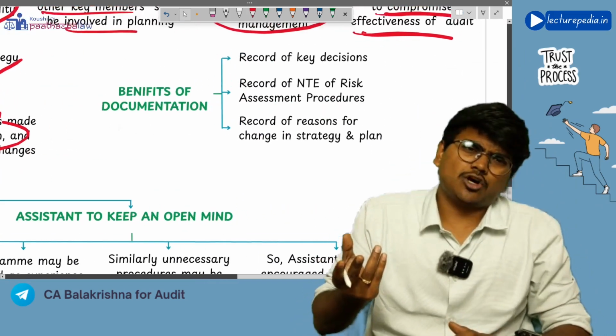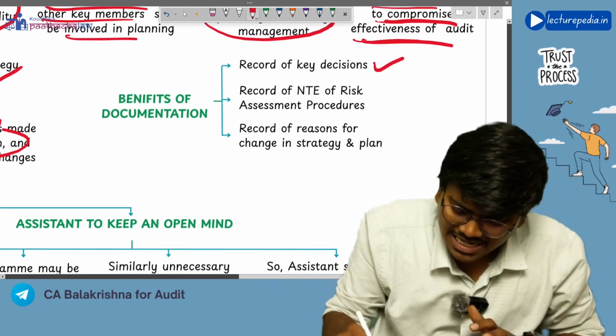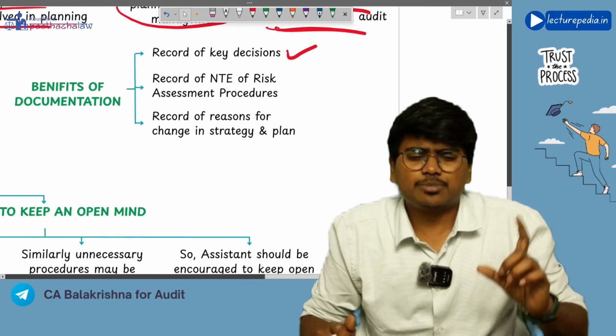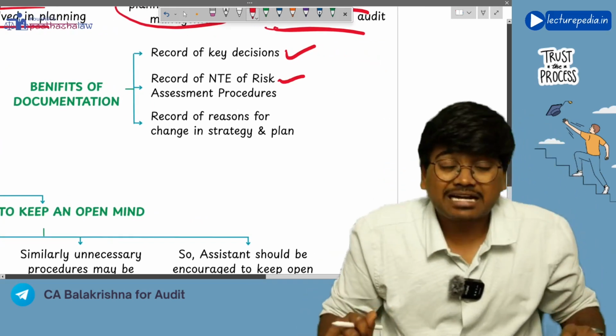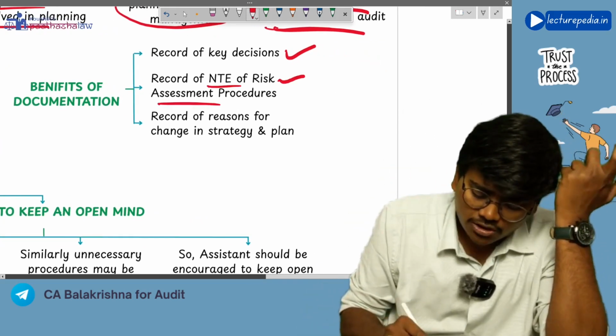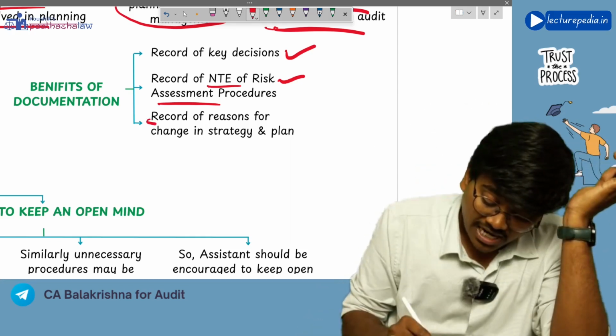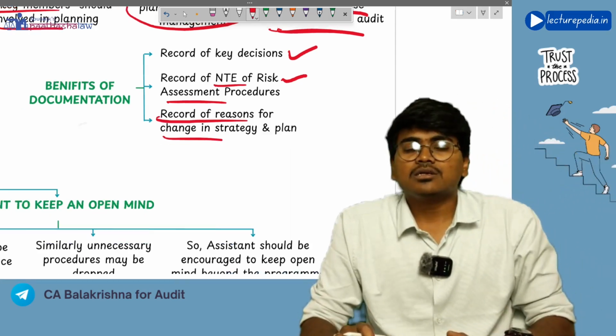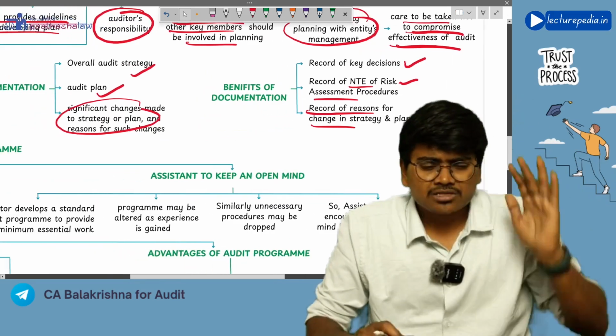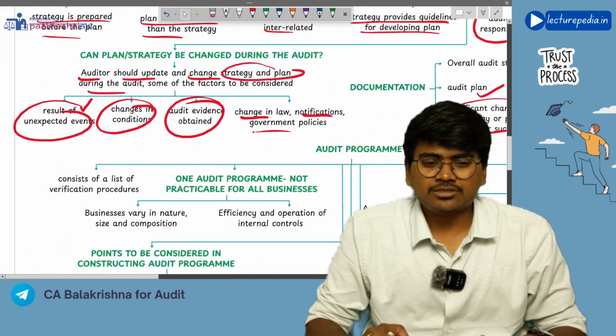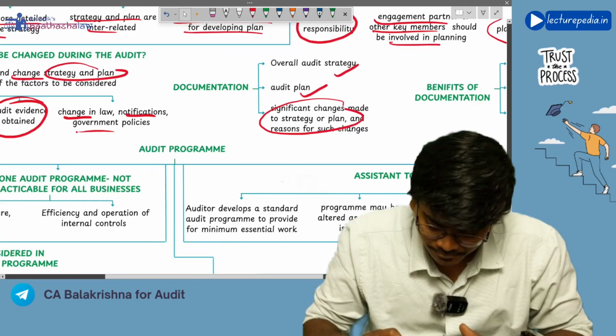What are the benefits of documentation? This is a general point. It will act as a record of key decisions that have been taken by the auditor, and it will also act as a record of the nature, timing, and extent of RAP, risk assessment procedures, and a record of reasons for changes in strategy and plan. These are some simple benefits of documentation.